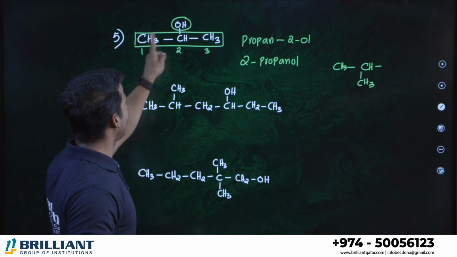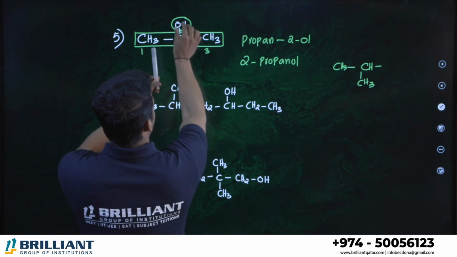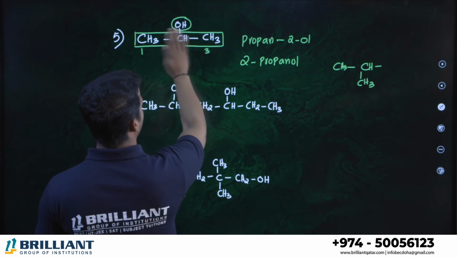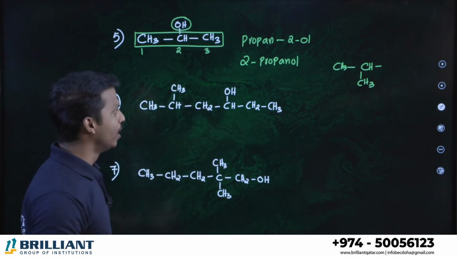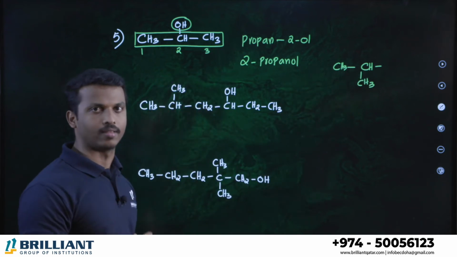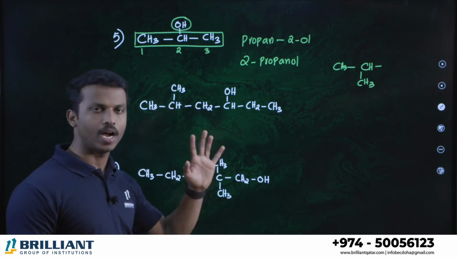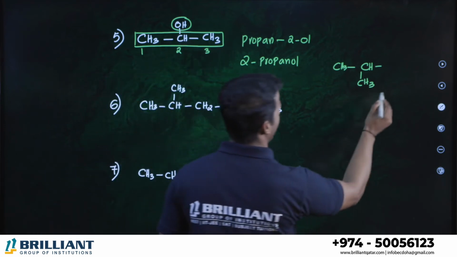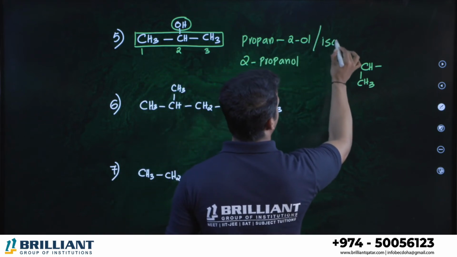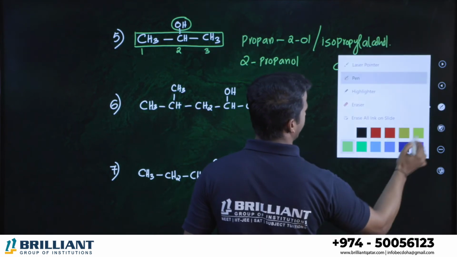Why is it called iso? If you consider like this, this is the CH carbon connected to the functional group. What is left? Methyl, right side methyl. This is the same group, right? That's why it is called iso. Total 3 carbons are there, called isopropyl. Or you can study it like this: a CH carbon connected to 2 CH3 is called isopropyl, which contains alcohol. So we can say the common name of 2-propanol or propan-2-ol is isopropyl alcohol. Clear all of you the method?